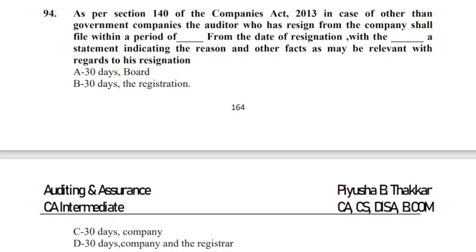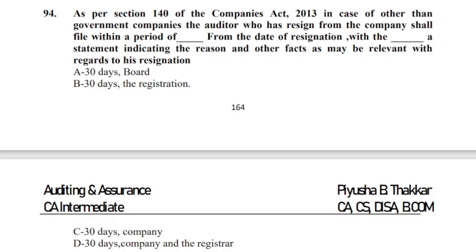So tell me, my dear friends, an auditor when decides to resign under section 140, he has to inform the required parties within how many days? Come on, recollect. Yes, within 30 days. Within 30 days, you need to inform.